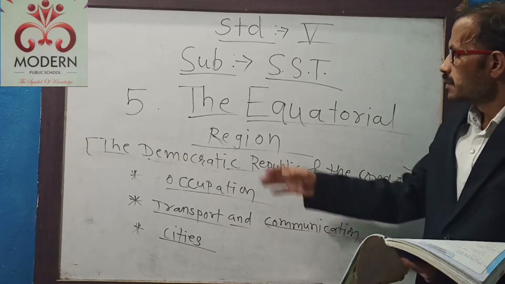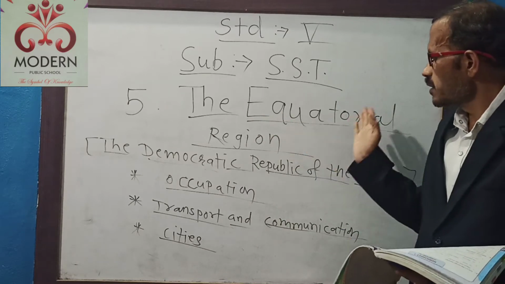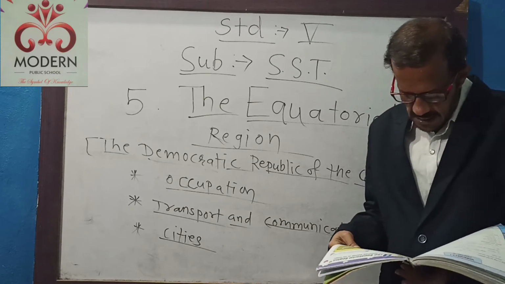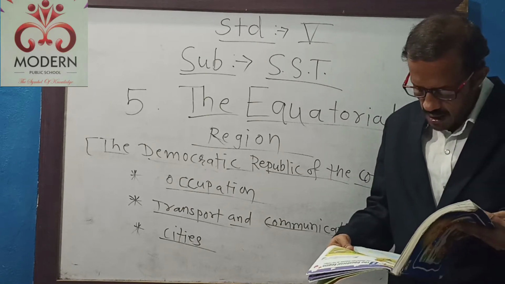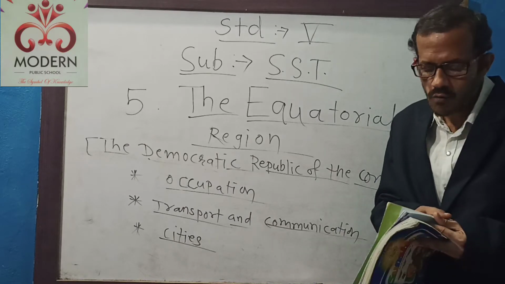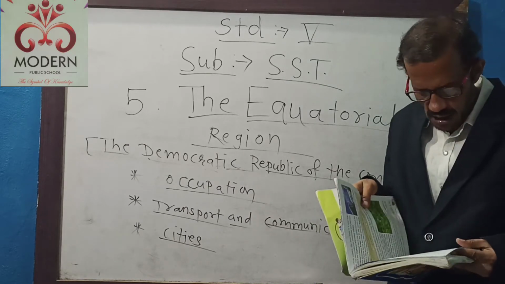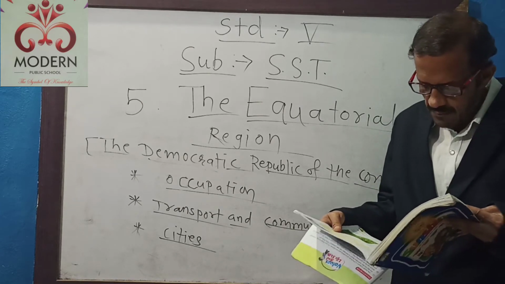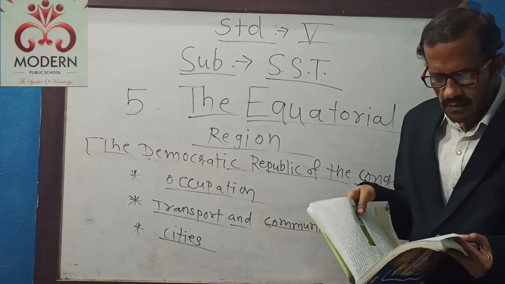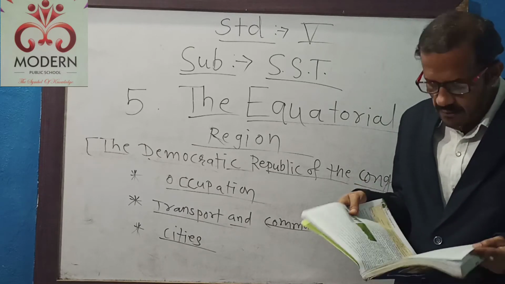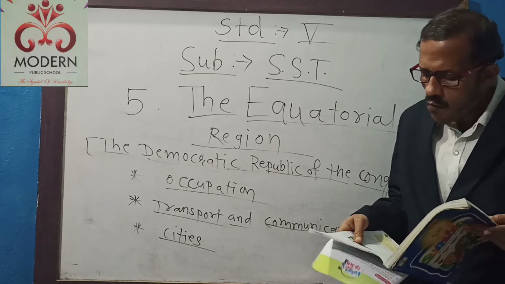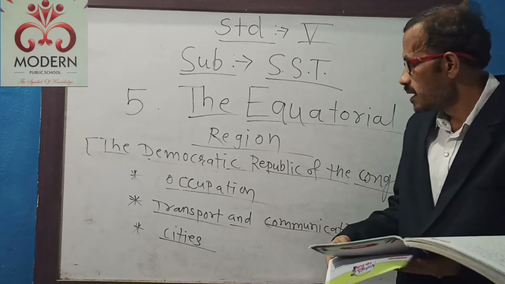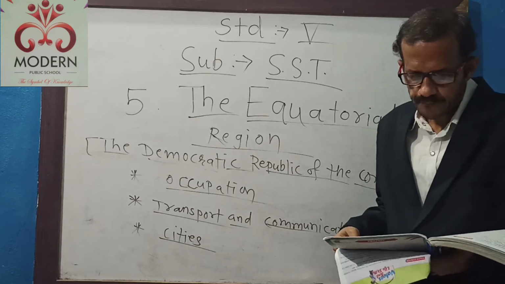Our fifth lesson is in progress. The Equatorial region, the Democratic Republic of the Congo. Related with this lesson, we have already seen the definition of the Democratic Republic of the Congo. Also, we have seen the location, geography, climate, vegetation, animal life, people and culture, economy. Now we are going to see about the occupation of the Democratic Republic of the Congo.